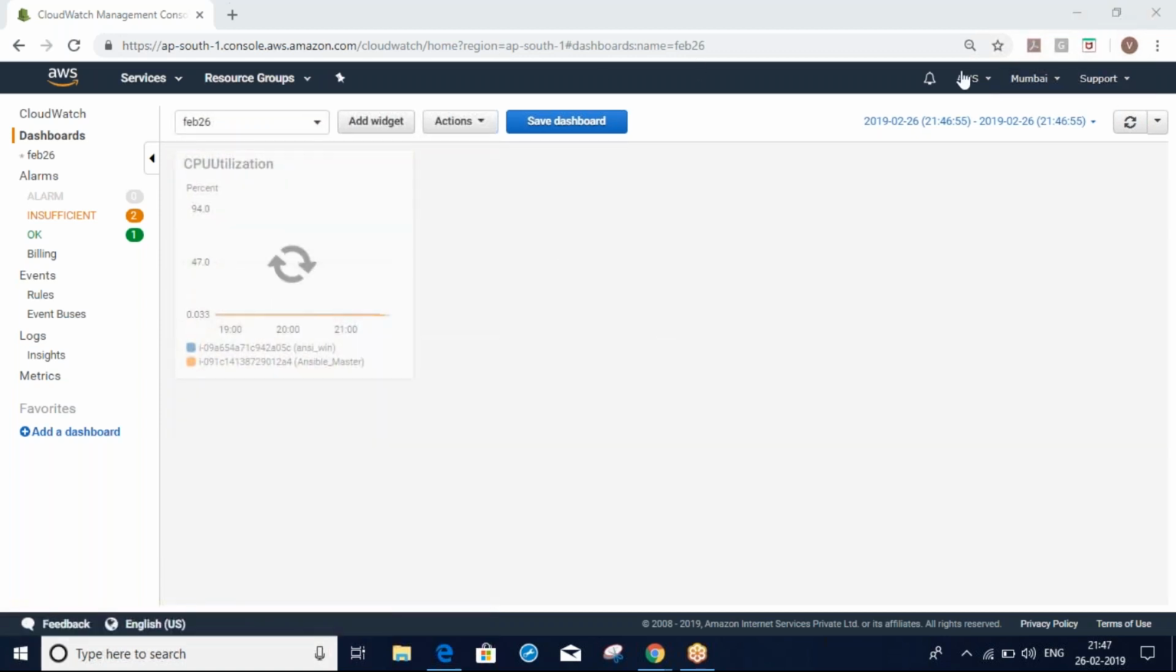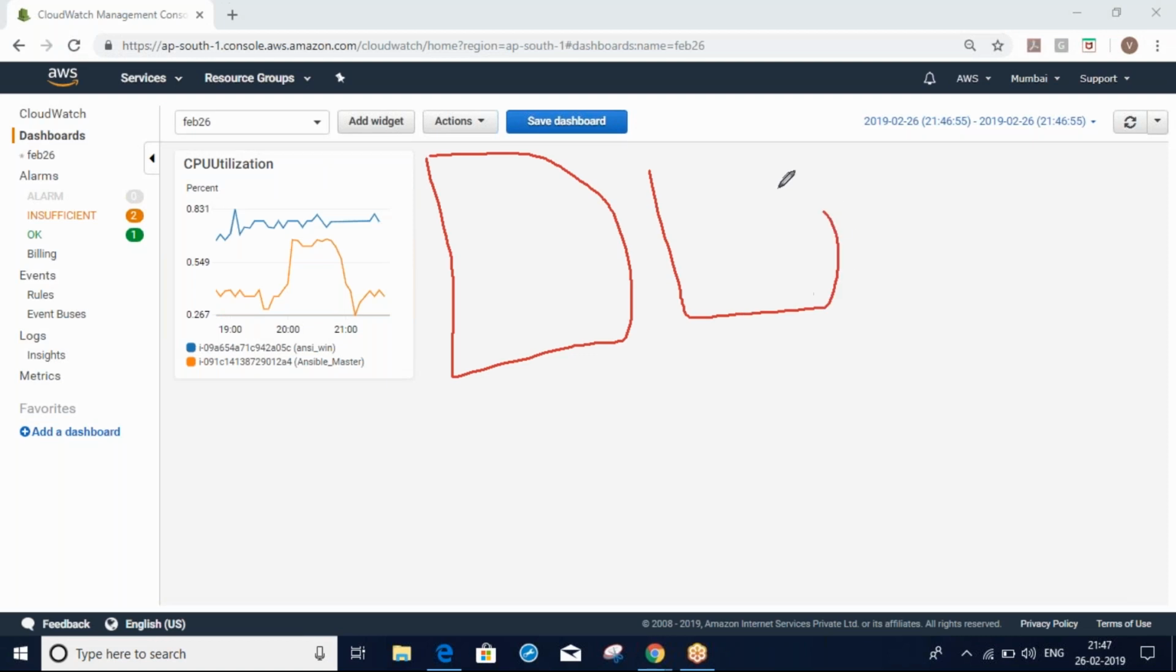So like this, we can add all our graphs to our dashboards, and we can monitor. Whatever you want, for multiple graphs for multiple servers, you can create the graphs like that. You can add them to your dashboard, and you can monitor.